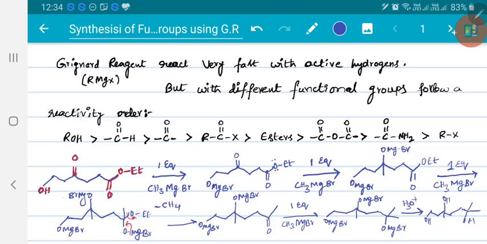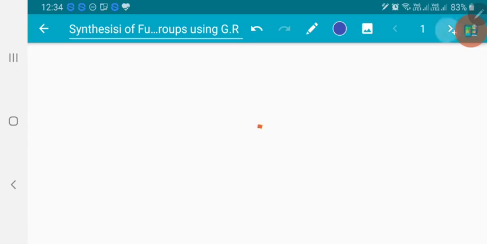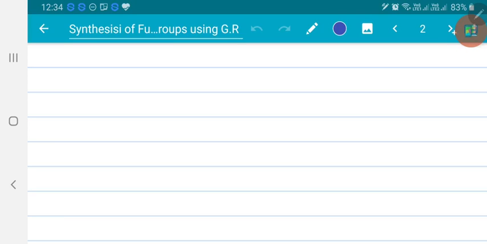So if I have taken alcohol, ketone, and ester, first alcohol got reacted, then ketone, and then finally ester, leading to the corresponding product, right? So this is how the reactivity of different functional groups towards Grignard reagent works. Now let us discuss the synthesis of different functional groups from Grignard reagent.